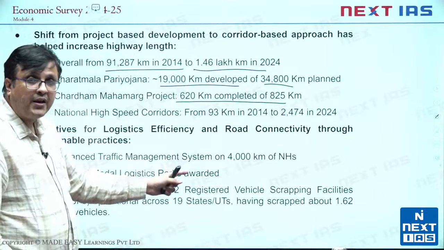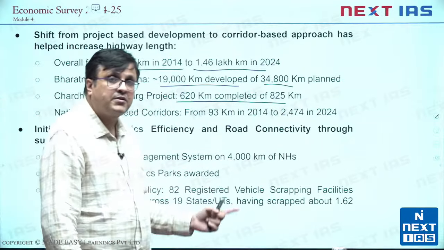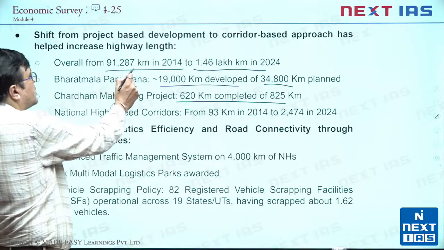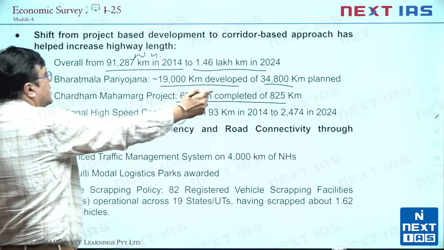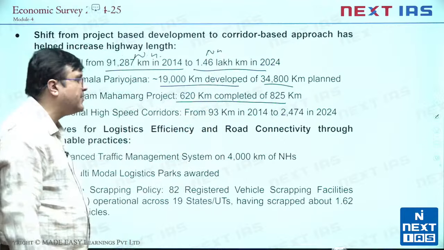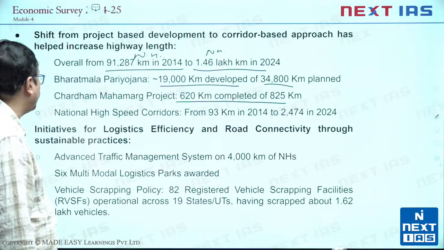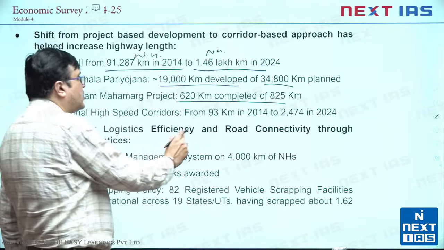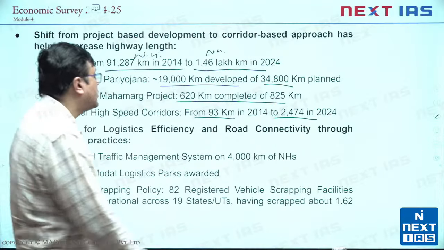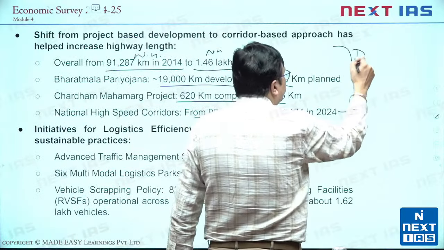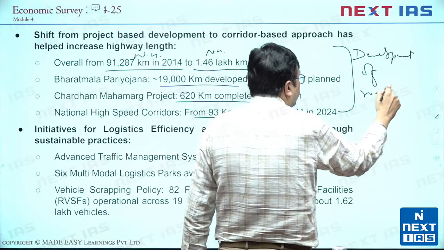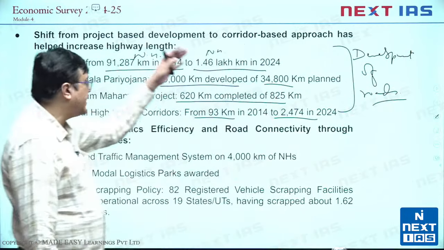So if you are asked about the progress of the different projects, you can see it here. From 91,000 kilometers of national highway, now we have 1.46 lakh kilometers of national highway. It is now touching 1.5 lakh kilometers by March 2025. Similarly, national high-speed corridors have gone up from 93 kilometers to 2,474 kilometers. So you will mention these as the development of roads in India; these are your data points.